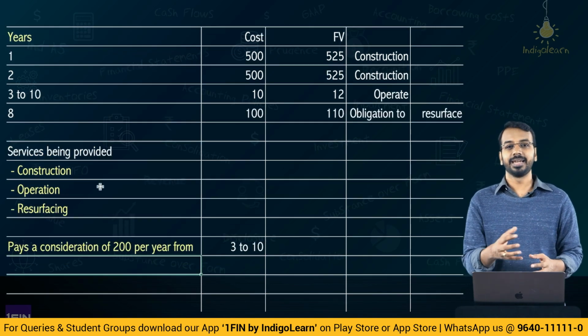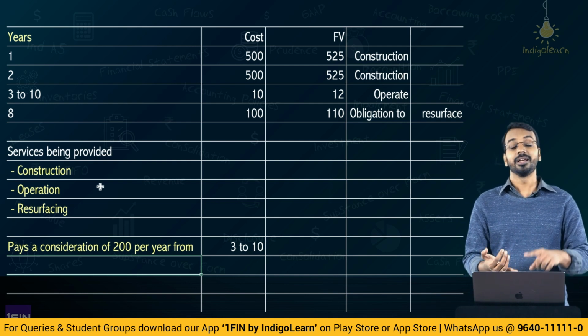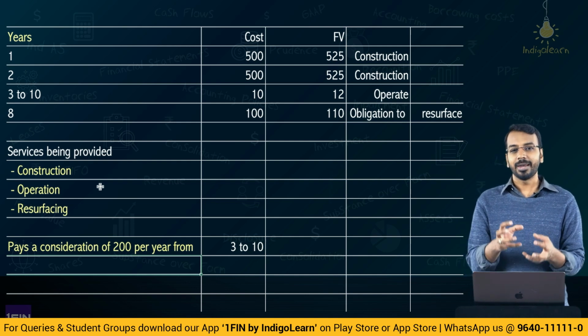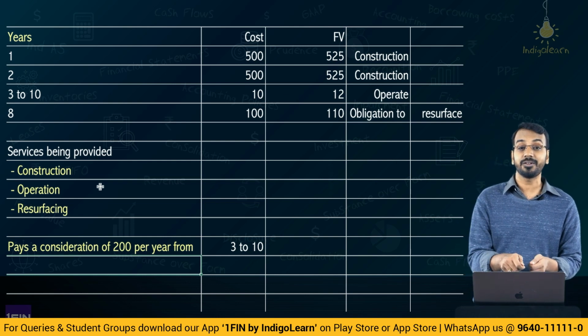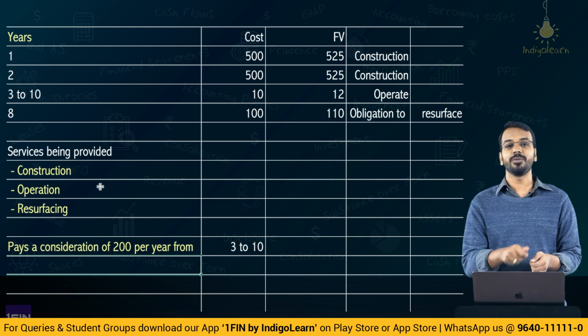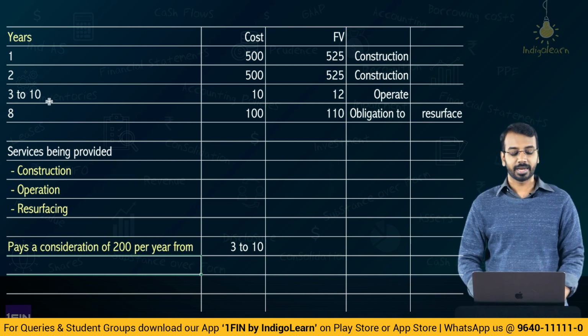Now with this understanding, let us see how will the revenue be recognized, then what do we do with the various transaction costs, right? And how do we recognize revenue? And because the timing of collection of consideration is different from the timing of performance obligation, there is also an interest component. What do I mean by that?